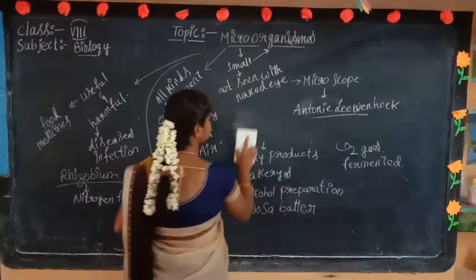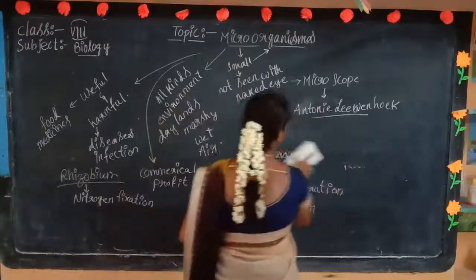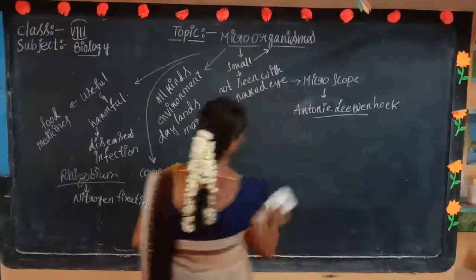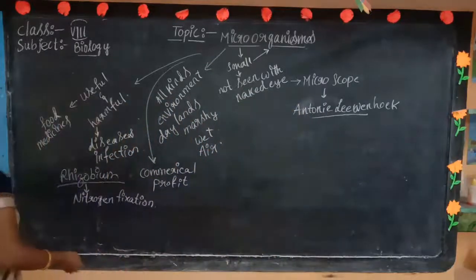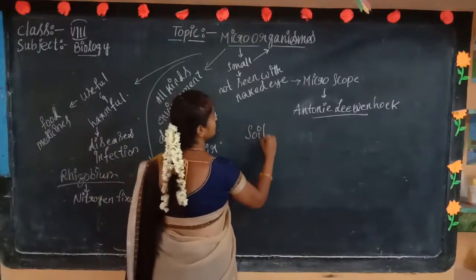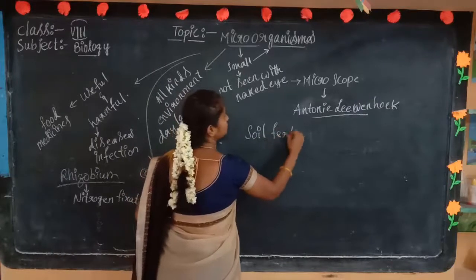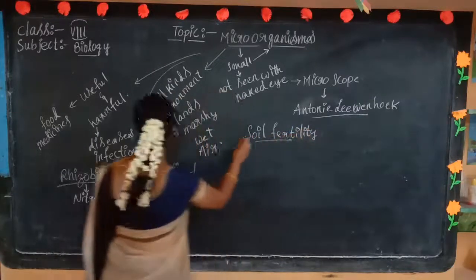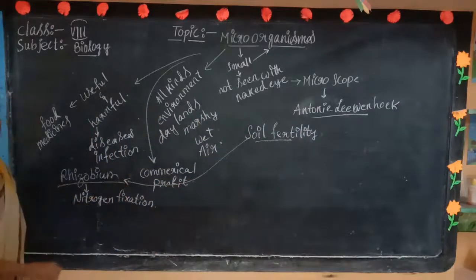Next, these microorganisms are also helpful to increase soil fertility. How do they increase soil fertility? By nitrogen fixation.